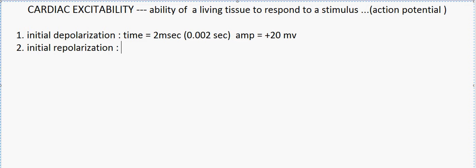There's going to be a slight decrease in the positivity of the cell of the myocardium, and the time duration for this repolarization is normally also 2 millisecond. So it's also going to be quick. And the amplitude, there's only a slight adjustment, which will be just less than plus 20 millivolt.